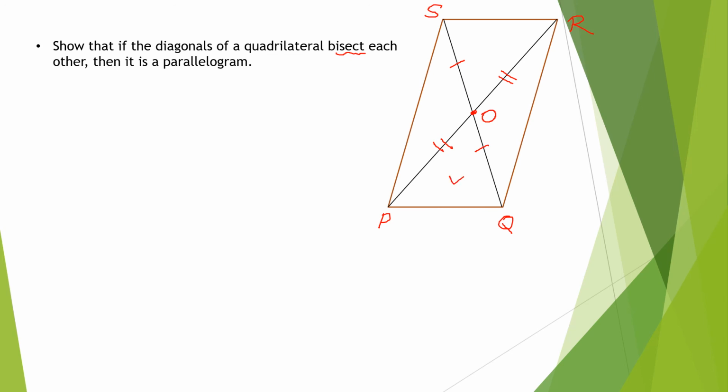Let us consider these two triangles, children, triangle POQ and triangle ROS. Can you show that these two triangles are congruent in some way? Which way? RO is equal to PO, that is given.